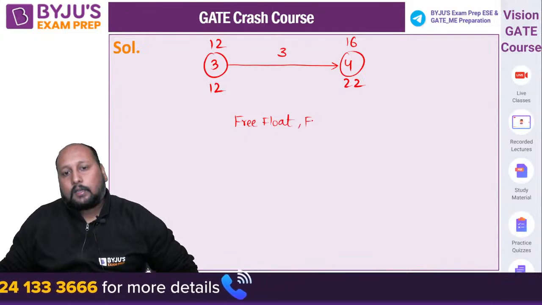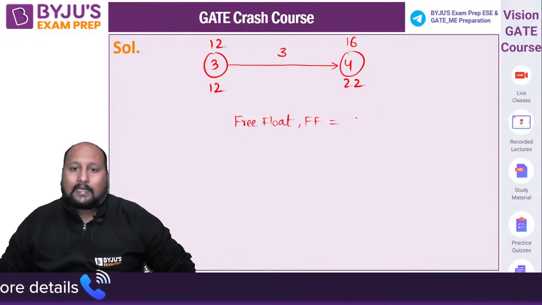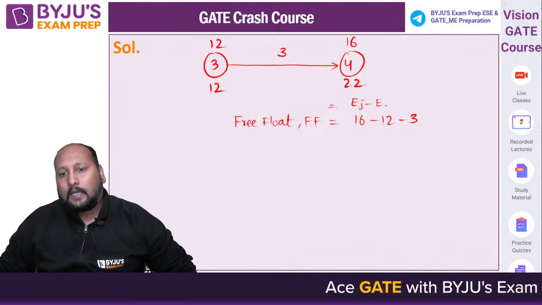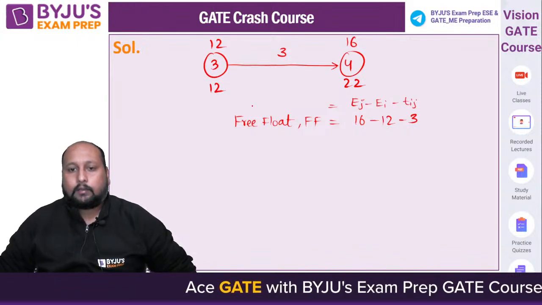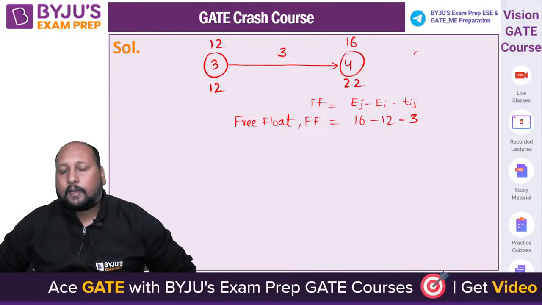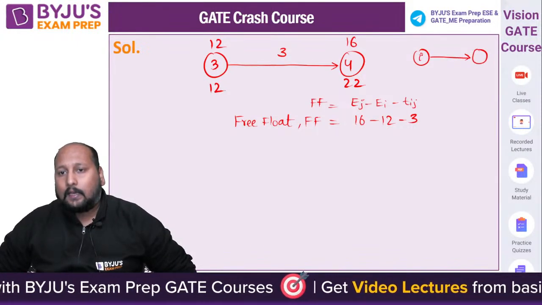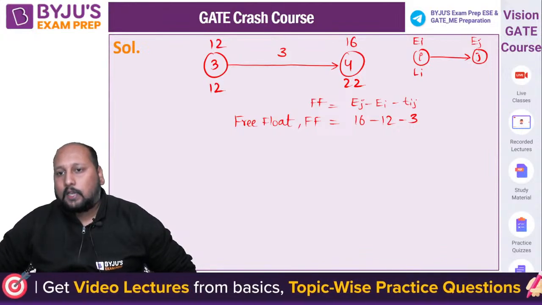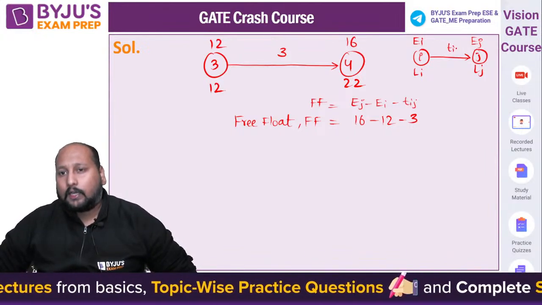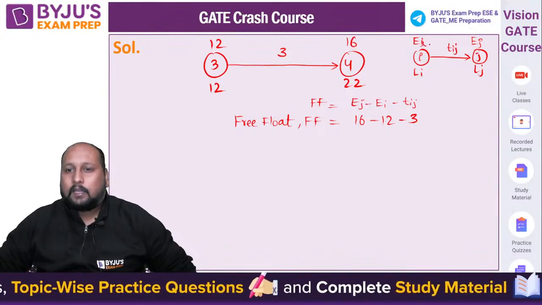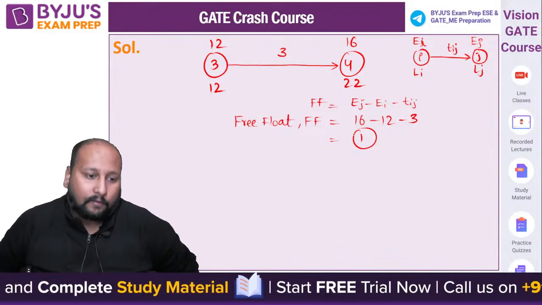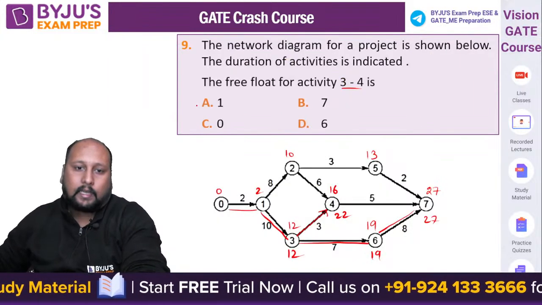Free float will be equal to 16 minus 12 minus 3, because it is having a formulation of EJ minus EI minus the duration. That is your free float formulation. If I try to write in general perspective, this is I, this is J, this is EI, this is LI, this is EJ, this is LJ, and this is the duration TIJ. So EJ minus EI minus TIJ is equal to this. So we'll be getting 1 as the free float. Free float will be equal to 1. Option A is the correct answer.